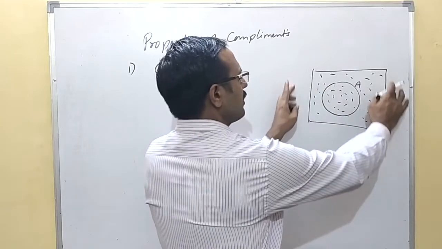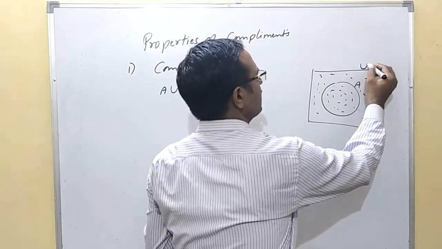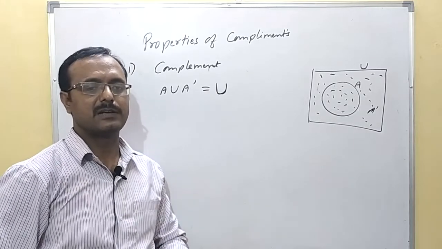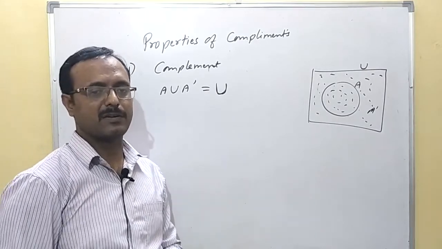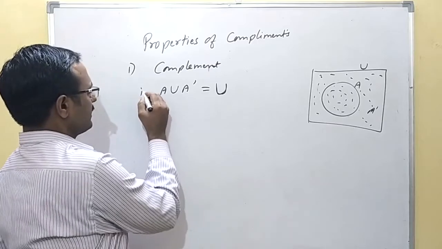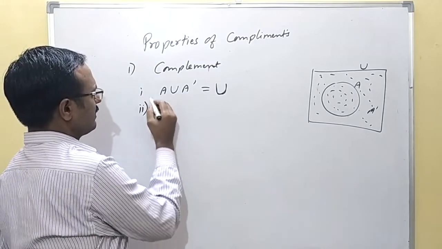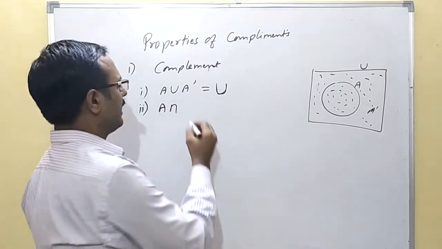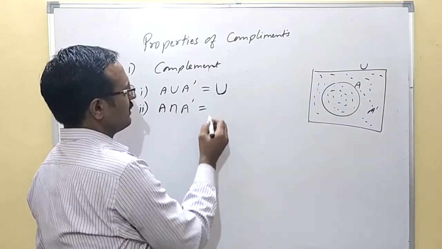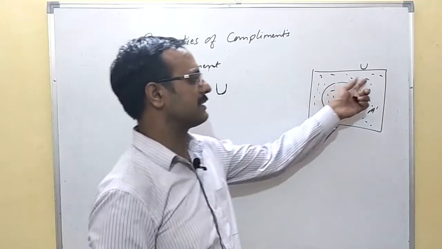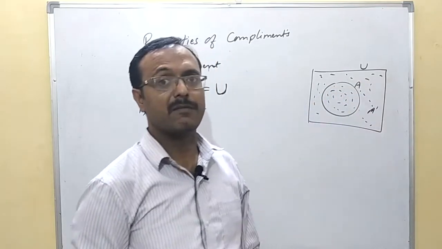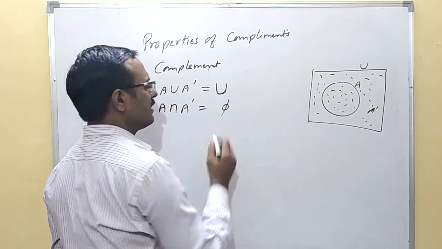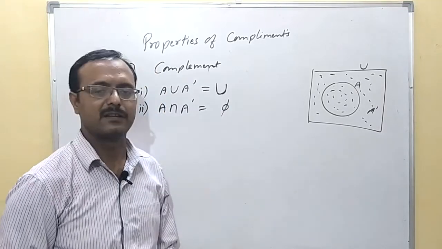You will get all the elements of the universal set. So you will get the universal set as the result. This is our first law, that is complement law. Also in this we have to do intersection. When we find the intersection of A and A dash, among these two sets there will be no common elements. So what you are going to get? You will get a null set, that is phi.